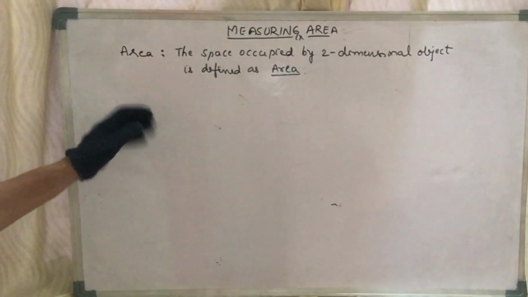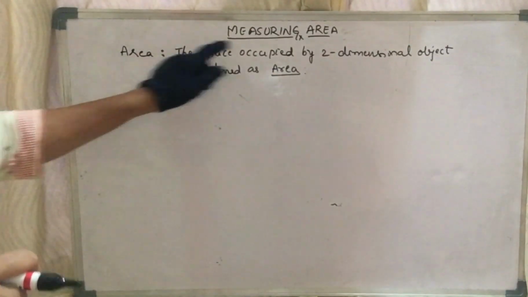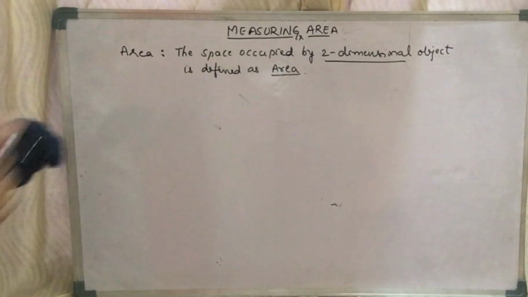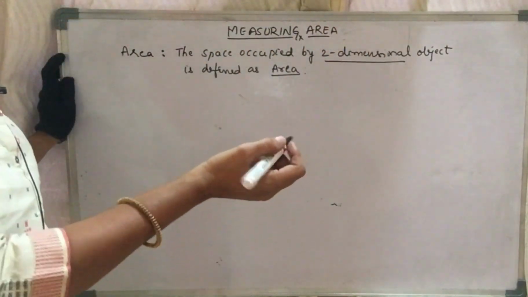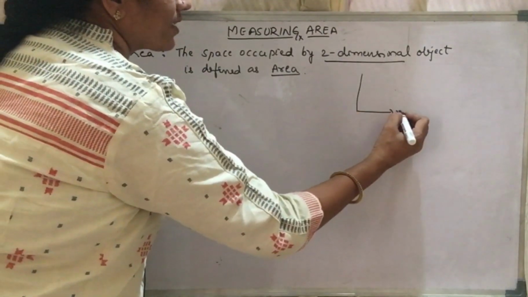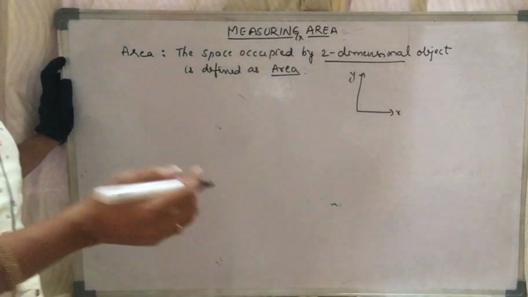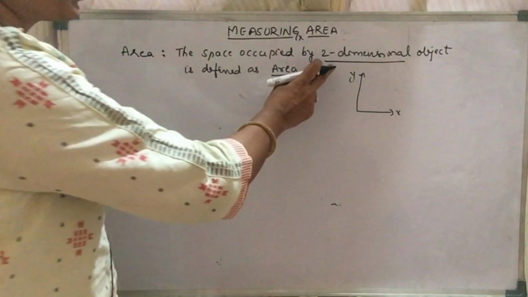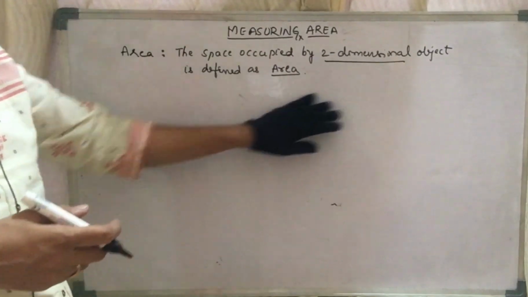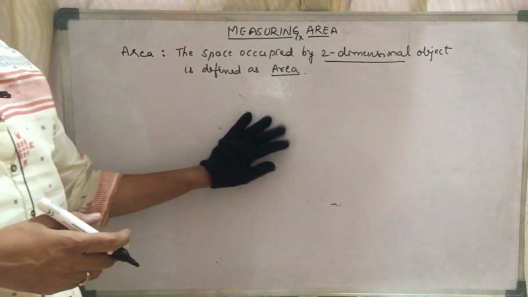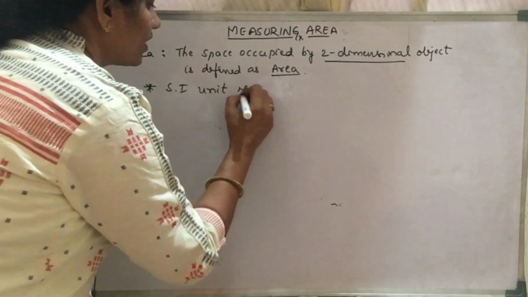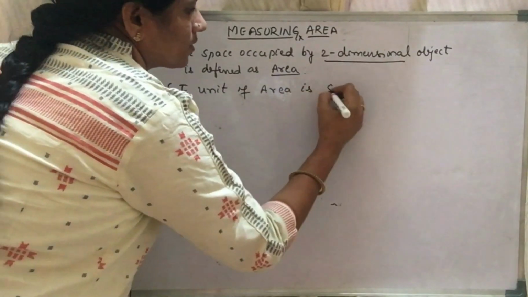Measuring area. What is area, children? The space occupied by a two-dimensional object. Let me tell you what is two-dimensional in simple words: which has the two axes, like x-axis and y-axis. Regarding this two-dimensional object, you will study more in your higher classes. So the space occupied by the two-dimensional object is defined as area. What is the standard unit of area? The standard unit of area is square meter.